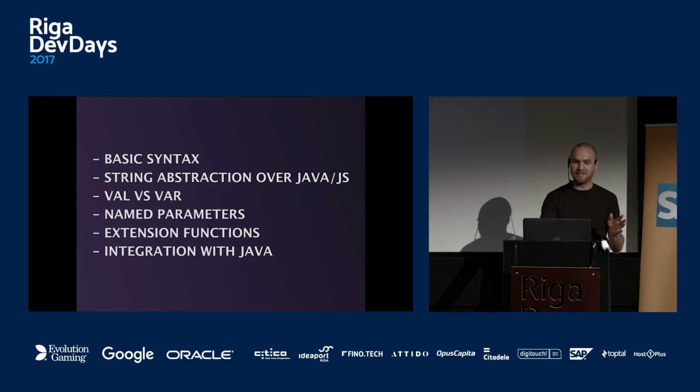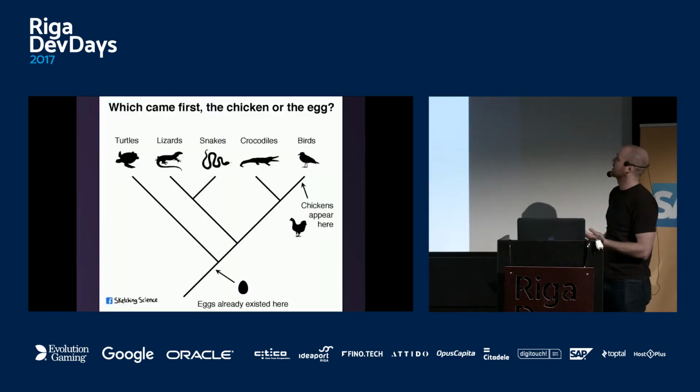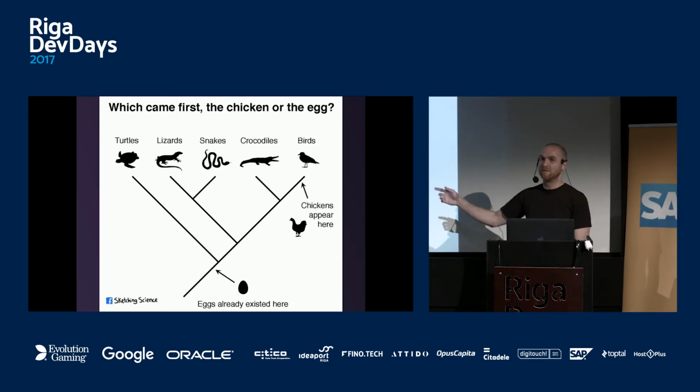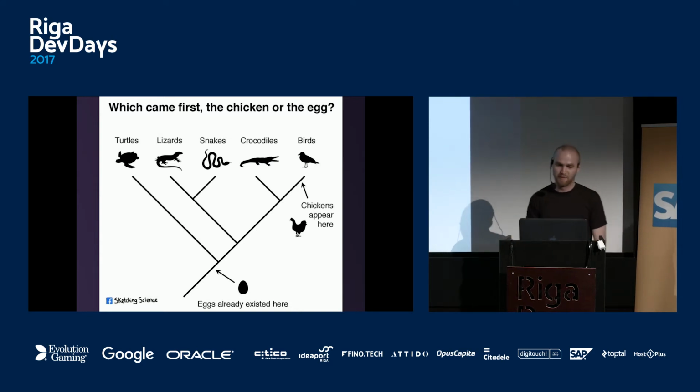So because it was so intense, here's a joke. The question: what was first, egg or chicken? From an evolutionary point of view, there were animals which had eggs and they existed before chicken, so eggs come first, for sure.